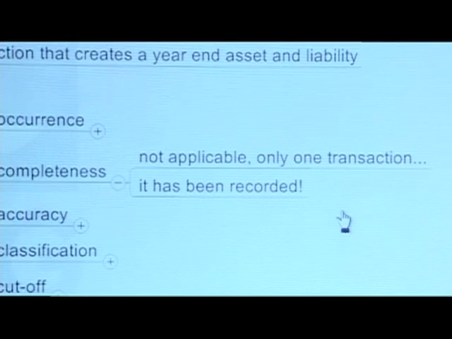In terms of completeness, not applicable. Again, we're asked to describe the procedures to test the journal entry, so there is nothing missing. The journal entry has been recorded. They've gone debit this, credit that. It would be different if it was describe the audit procedures to test trademarks or to test intercompany liabilities. Then, sure, you need to get evidence that none of them have been left out. But in terms of the transaction, there is only one transaction we're looking at.